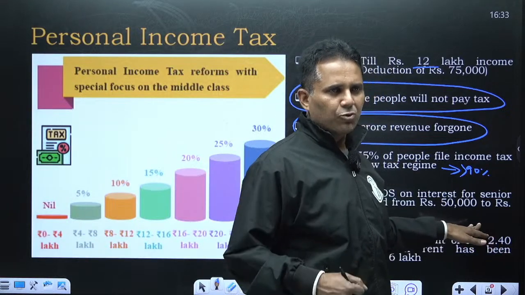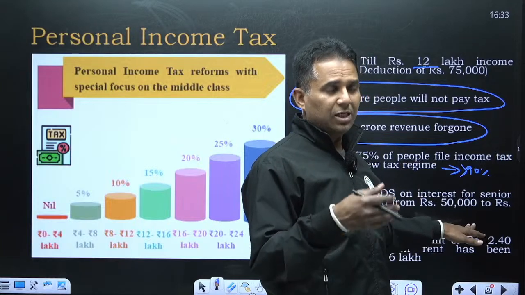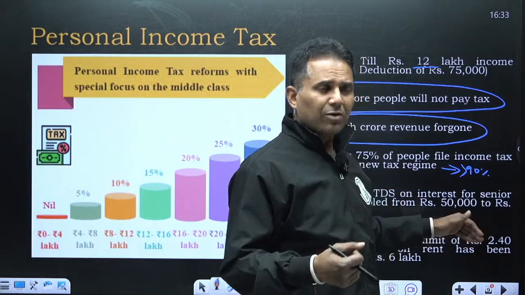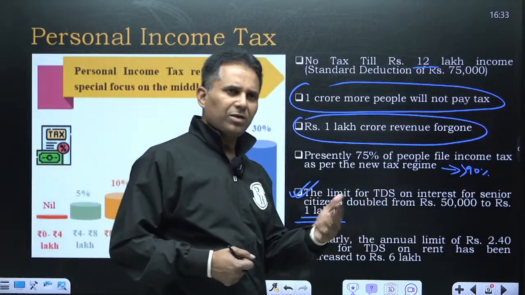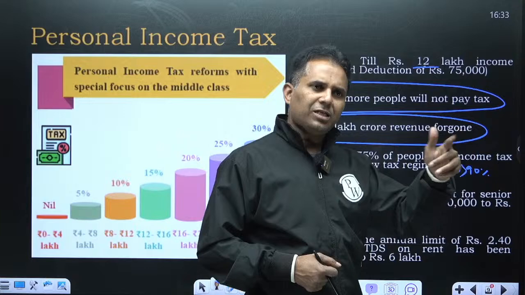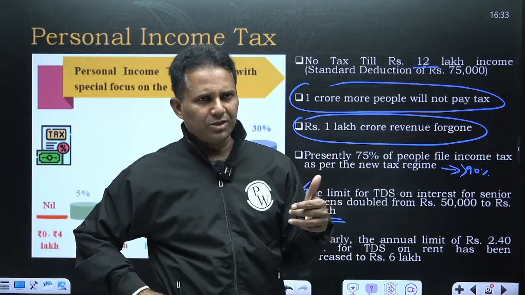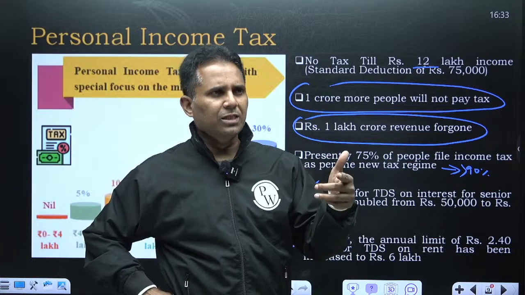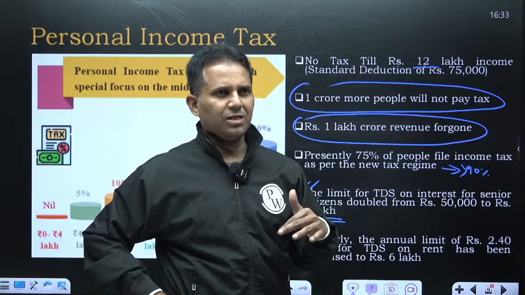That means if I am getting 20,000 rent, whoever is paying me rent does not need to deduct TDS. But if my rental income was 25,000 per month, that means annual rental income becomes 3 lakh. So they will deduct TDS and then pay the rent. If my rent is 25,000, they will deduct 10%, let's say 2,500, and then I will get the rent after deduction of tax.